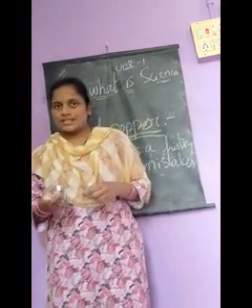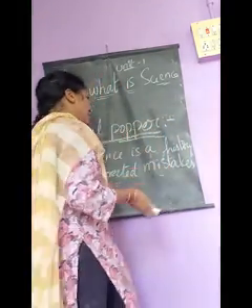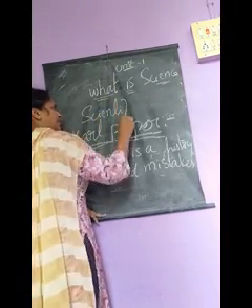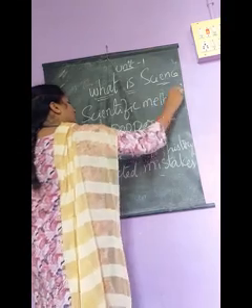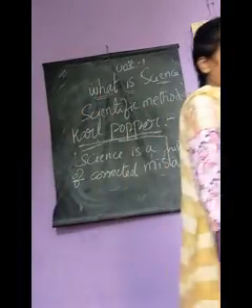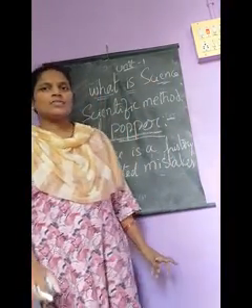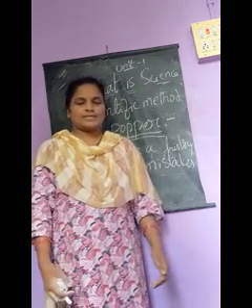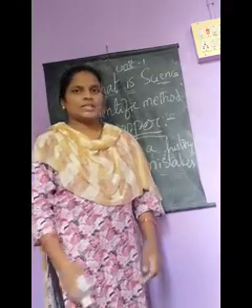Next, while discovering things, scientists have to follow some method. That method is called the scientific method. What is meant by scientific method? Scientific method means the process which was followed by scientists to make their discoveries. That method is called the scientific method.